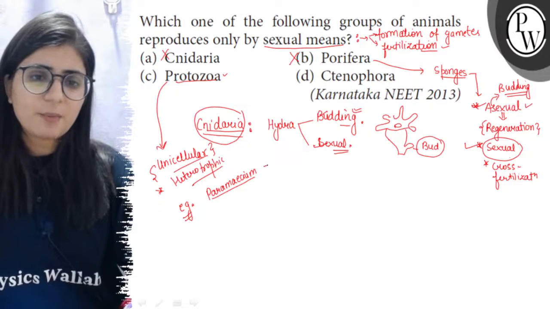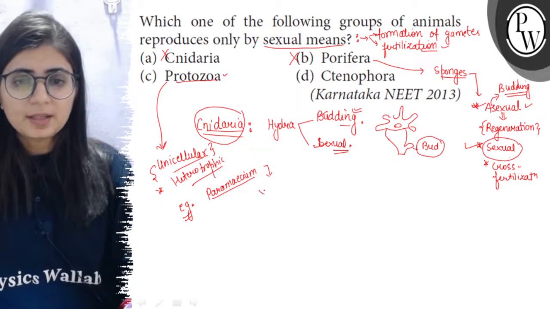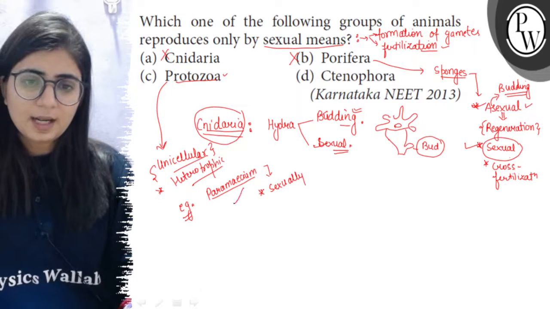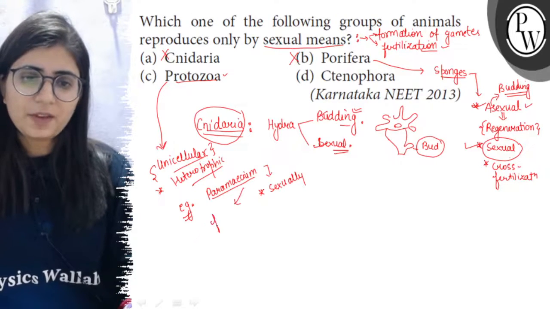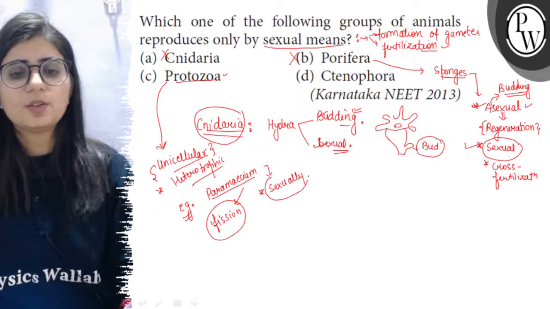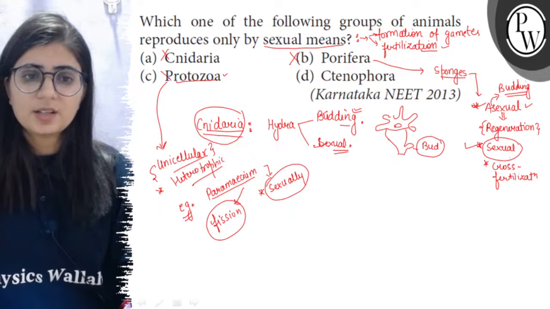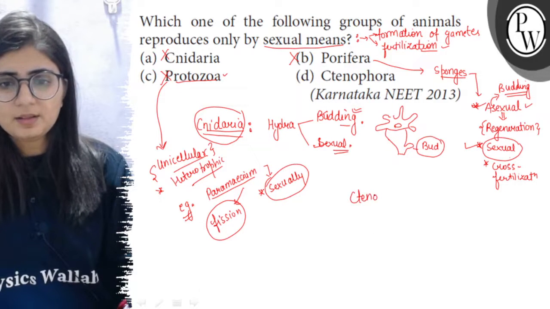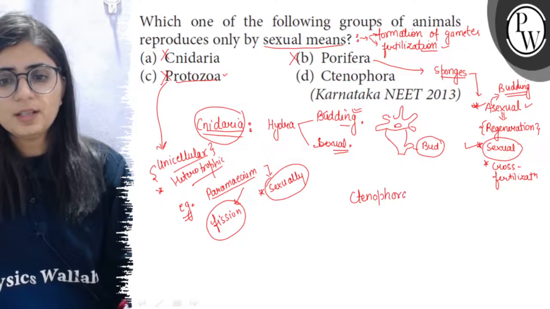If we take the example of the protozoan paramecium, then it reproduces sexually, and it also divides by fission. Fission is a method of asexual reproduction, and it also reproduces sexually, so it is also discarded. Now we are left with one example only, and this is Ctenophora.